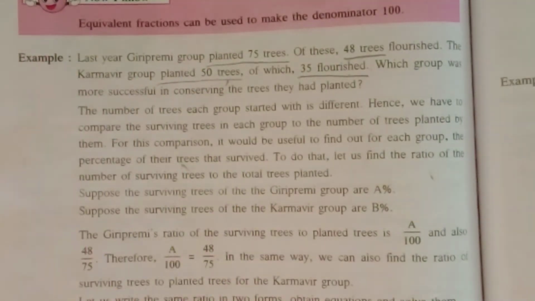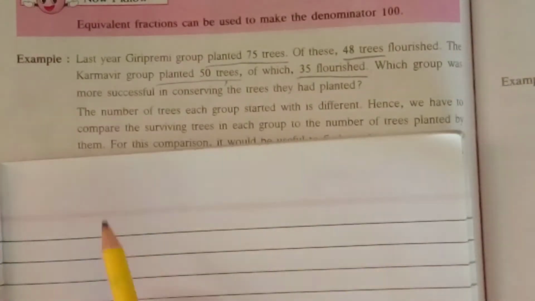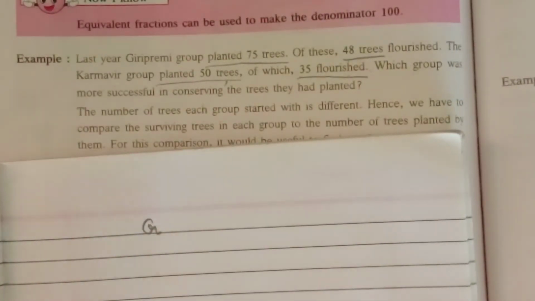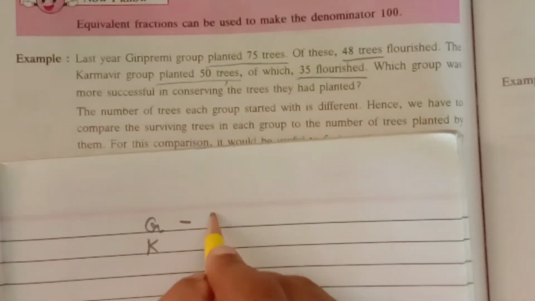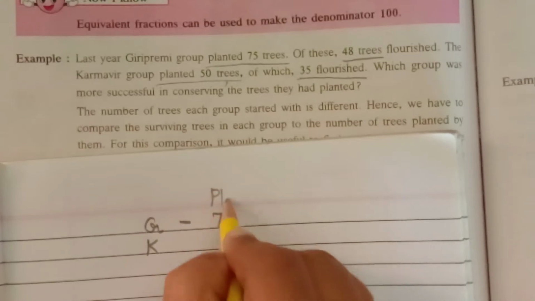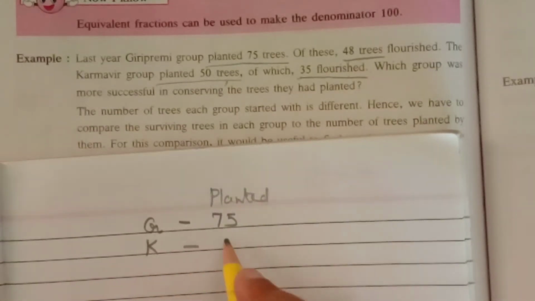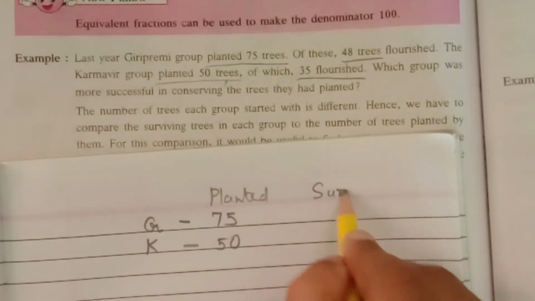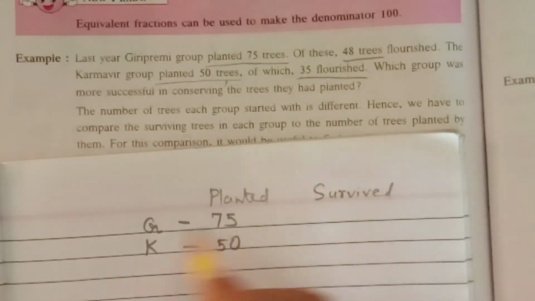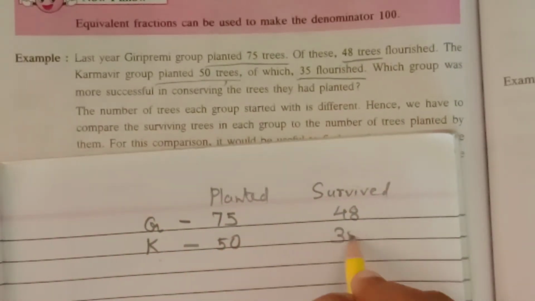So see here, I will show you. For example, for Giri Premi I will use G, and for Karamveer I will use K. Giri Premi planted 75 and Karamveer planted 50. Survived trees are how much? Of Giri Premi 48 and of Karamveer 35.